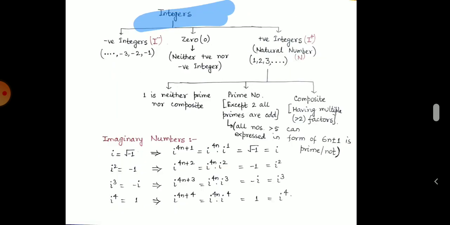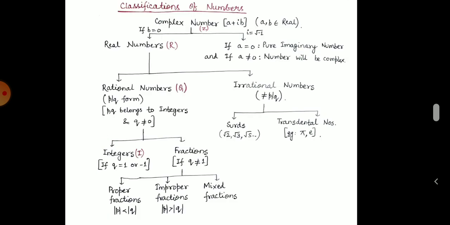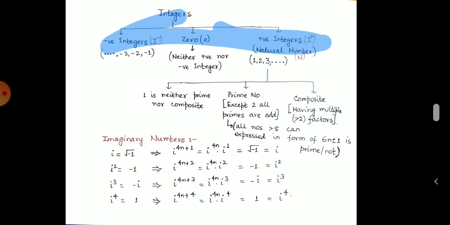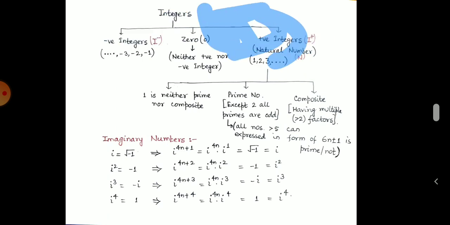Further, we will see integers separately. Integers are also a part of rational numbers. Integers are further classified into three parts, that is, negative integers, zero and positive integers. As we all know, the set of integers is represented by I. So negative integers are represented by I negative and positive integers are represented by I positive.